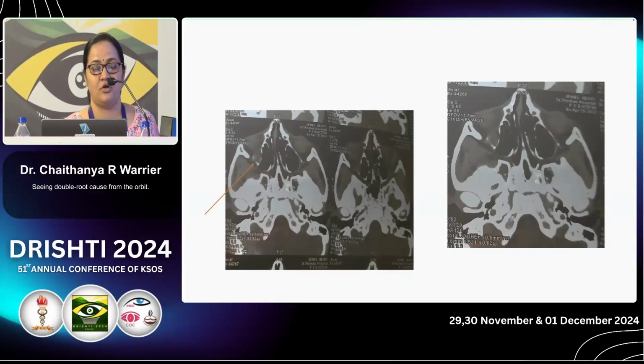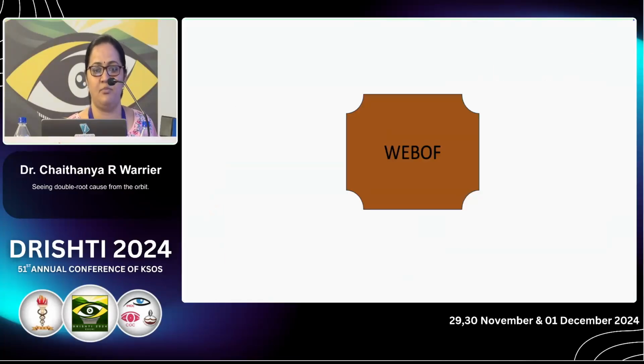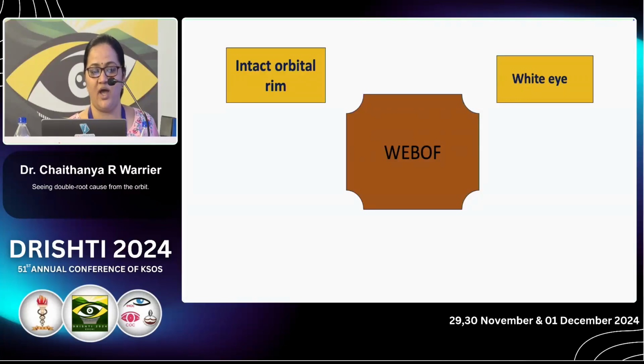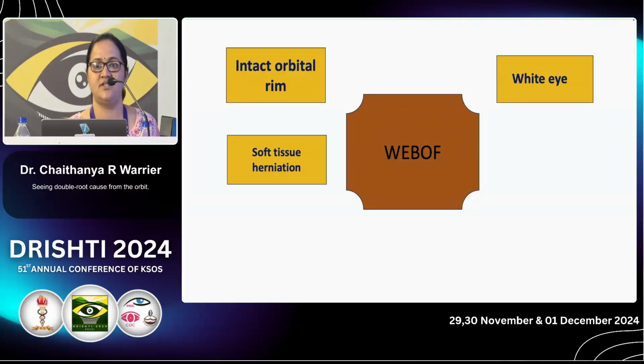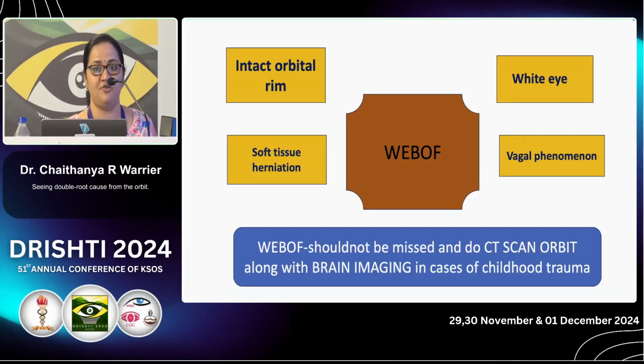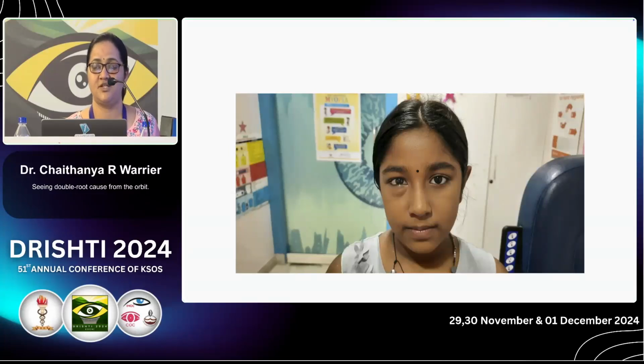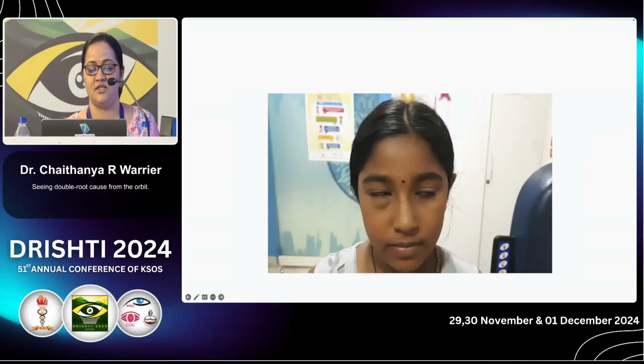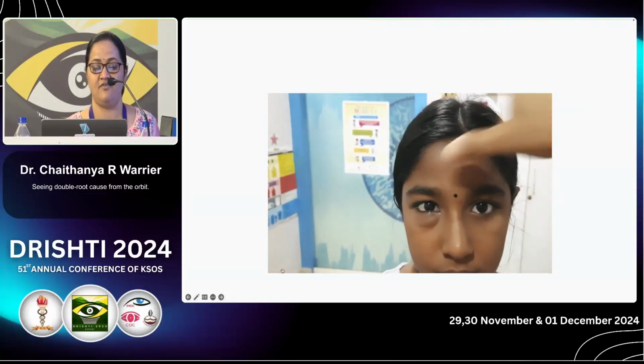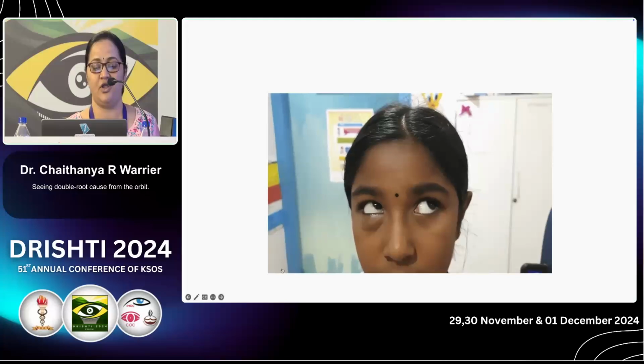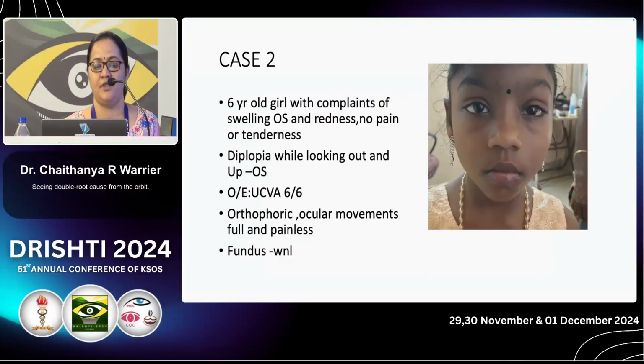So I sent her for a CT orbit. It revealed an inferior orbital wall fracture with inferior rectus muscle entrapment. It's a white eye blowout fracture. Definitely the eye will be white, with an intact orbital rim in children, with soft tissue herniation, and vagal phenomena will be there. But for her, there was no vagal phenomenon. So in all cases, a white eye blowout fracture should not be missed, and a CT scan of the orbit is a must. She underwent orbital floor repair, and in this video you can see her elevation is full and she was free of symptoms.